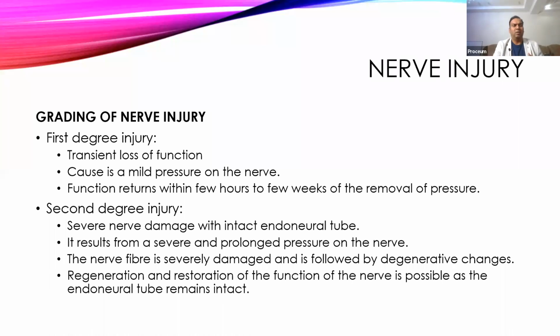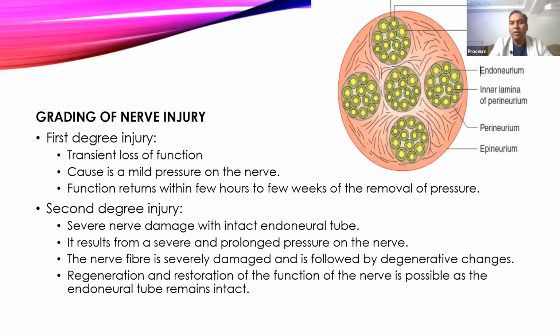Once you remove that pressure. It also depends upon कब तक उस पे pressure आप दे रहे हैं. The second degree of injury is where the endoneurial tubes will remain intact. So it can cause damage to the epineurium and perineurium, but the endoneurial tube will remain intact.